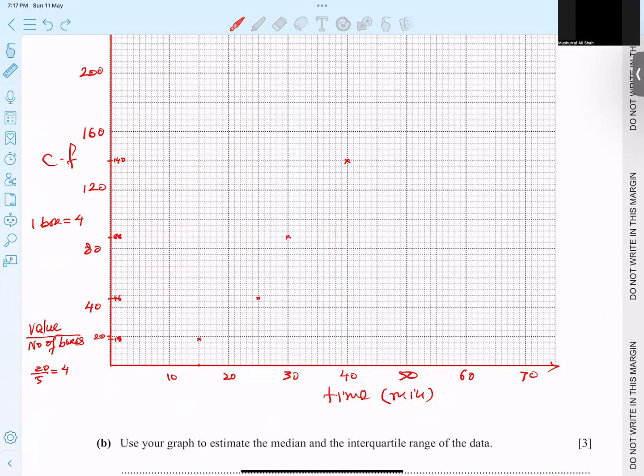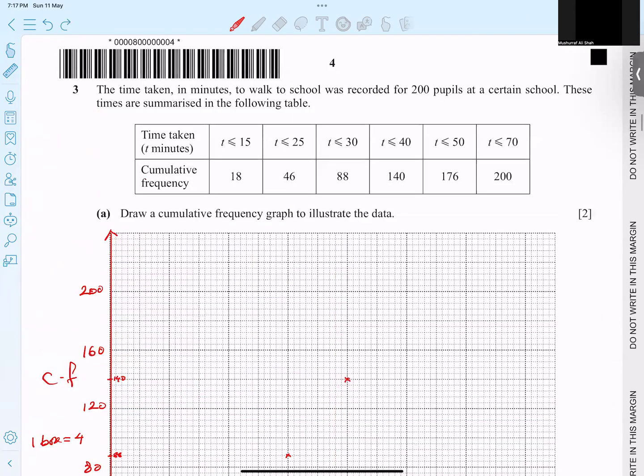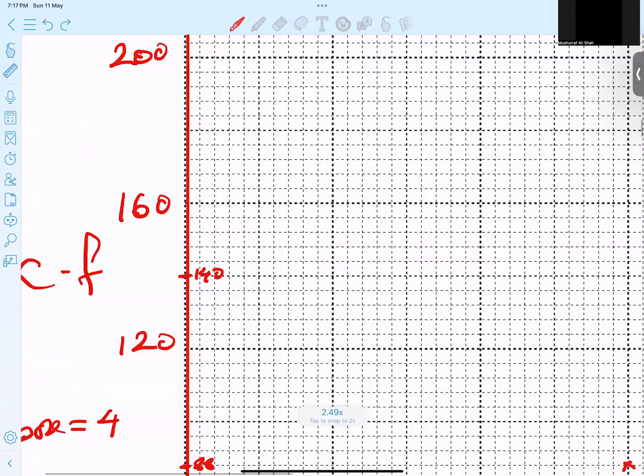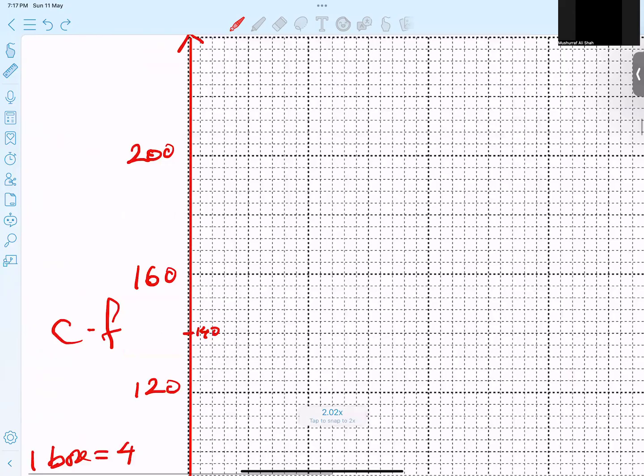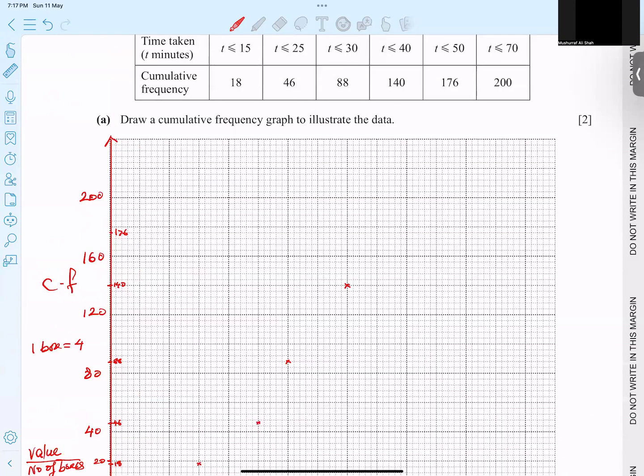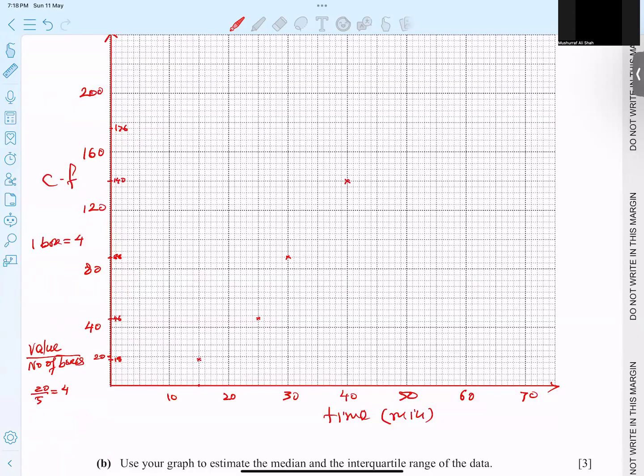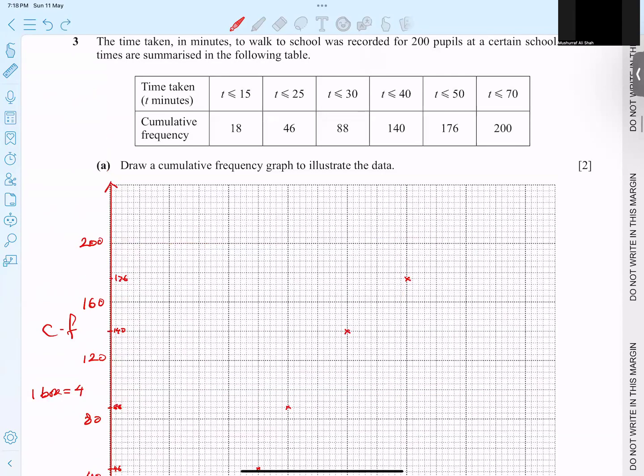Let's talk about the next point, 50 and 176. This is a 180. From 180, one box down is a 176. So 176 and 50. It means I'm getting this point because 50 here and 176 here. Then I talk about 70 and 200, the last numbers of both. So naturally, these are the easiest points to score, to draw.